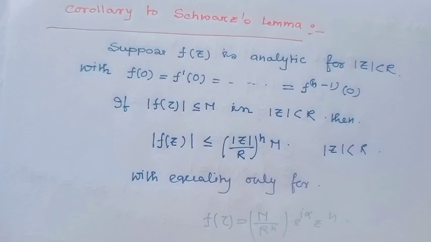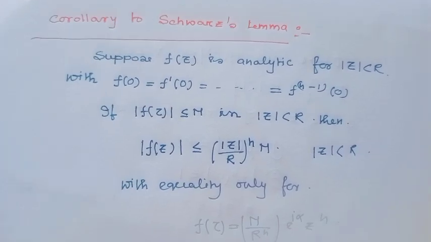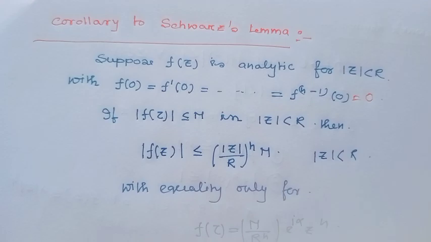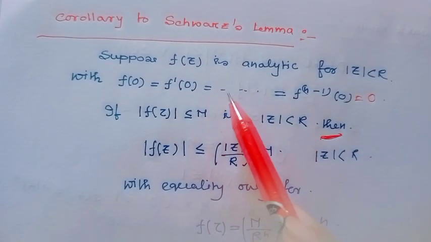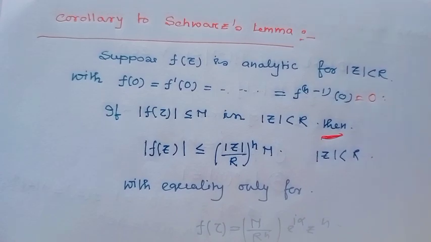Okay. Corollary of Schwarz lemma: let f(z) be analytic for mod z less than r with the condition f(0) equal to f prime(0) equal to ... equal to f^(n-1)(0) equal to 0. That means f has a 0 of order n. If mod f(z) is less than or equal to M in mod z less than r, then here the extension is a 0 of order n. Previously I had seen always a simple 0, but here a 0 of order n.